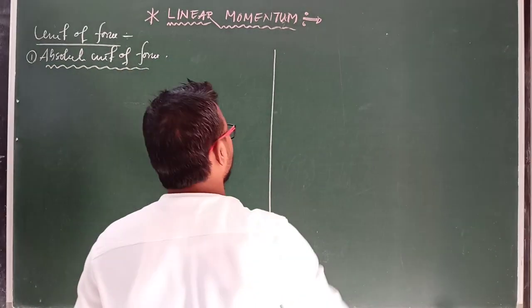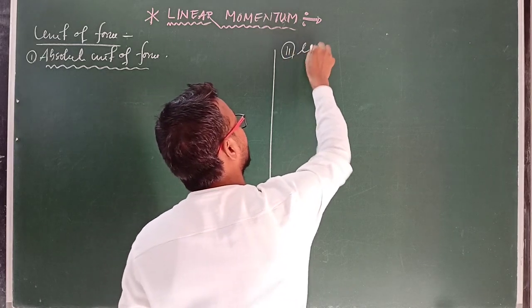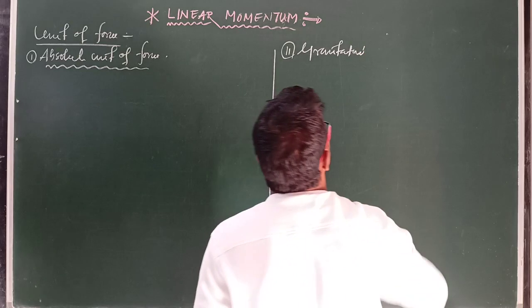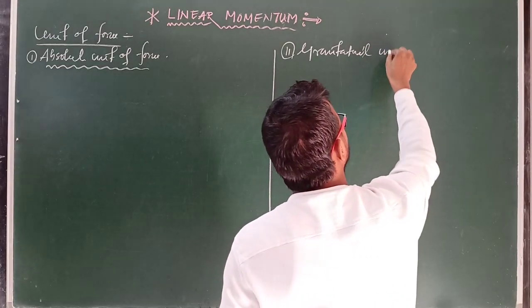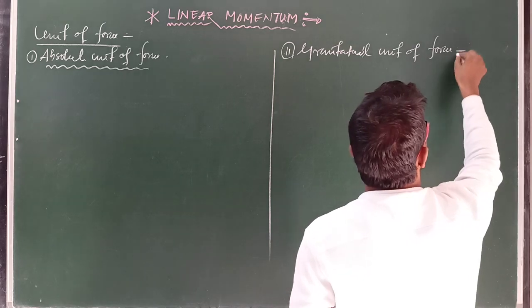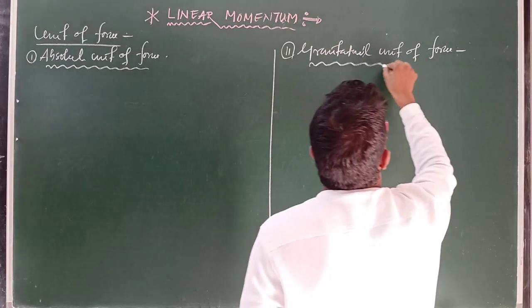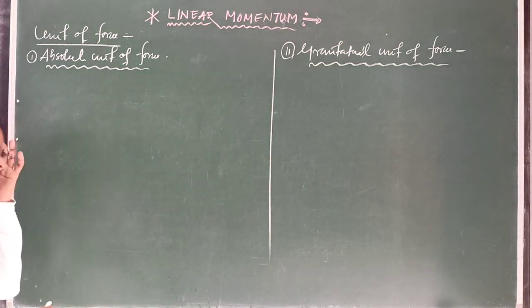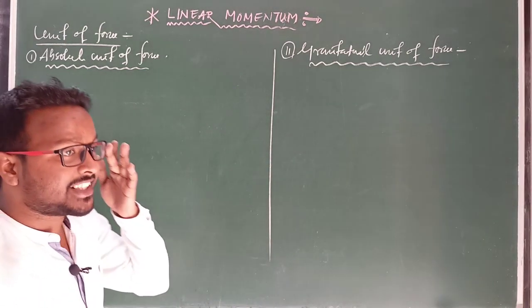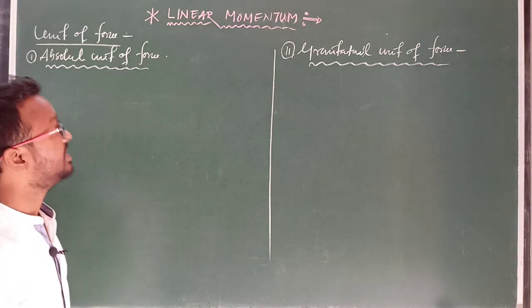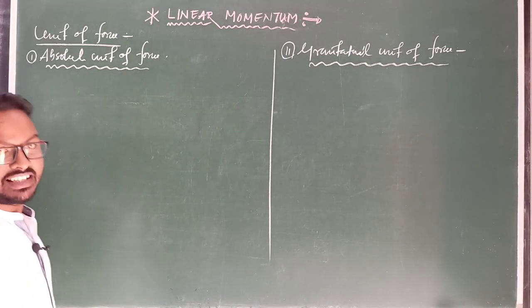And second one, gravitational unit of force. So what is the difference between absolute unit and gravitational unit? Because we already know that gravitation means acceleration always depends on the gravitational force, acceleration due to gravity. But in this case we have to take only acceleration here.